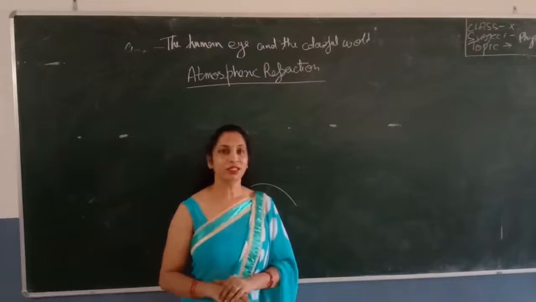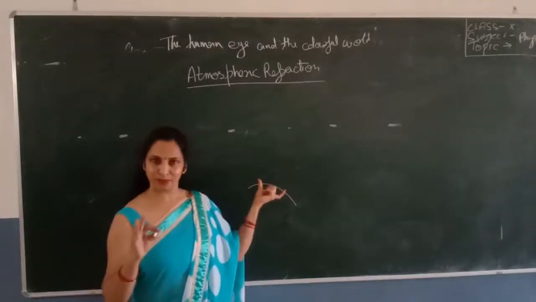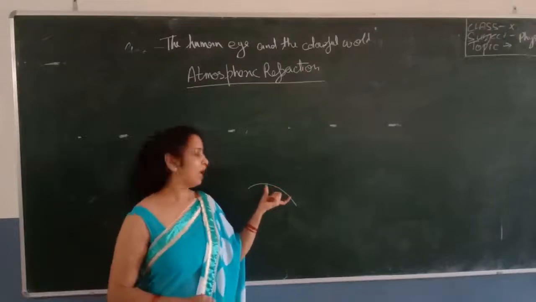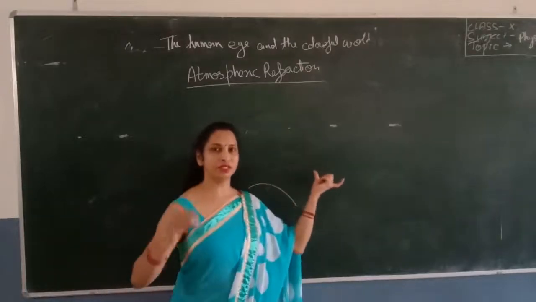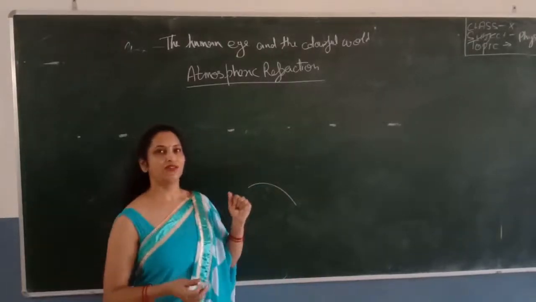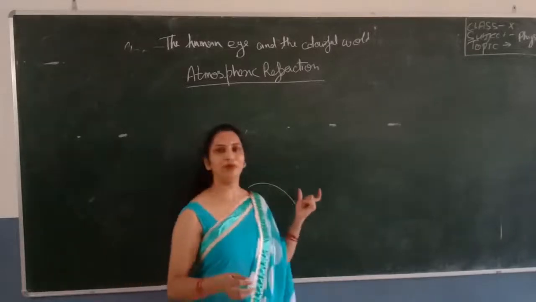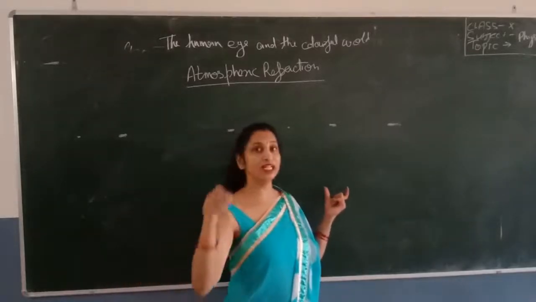So first we should know that Earth's atmosphere has different optical densities. For example, the air near the Earth behaves like a denser optical medium, and the air above the Earth, at high altitude from the Earth's surface, behaves like a rare medium. So what will happen when light passes from a rare to a dense medium?